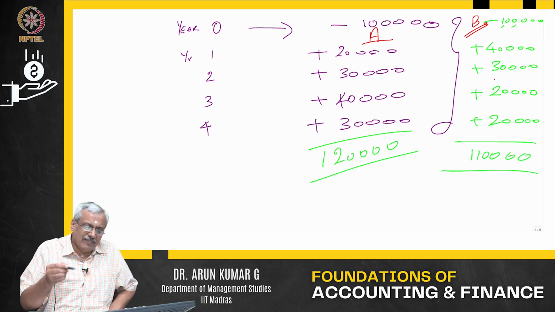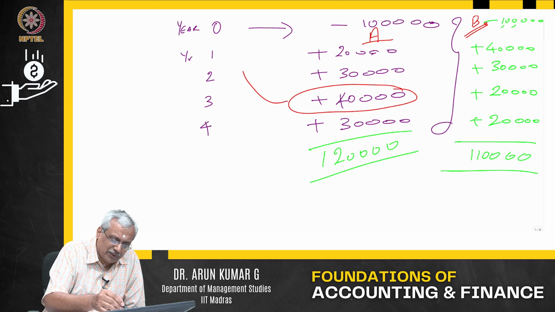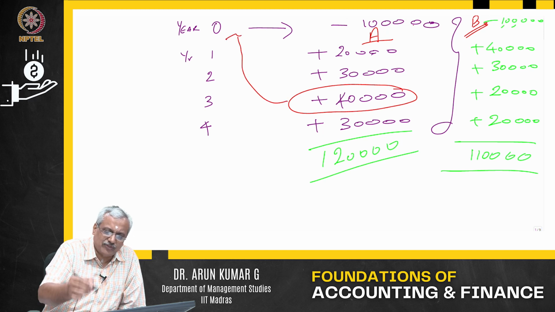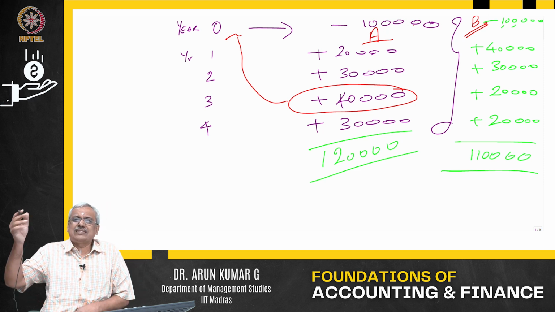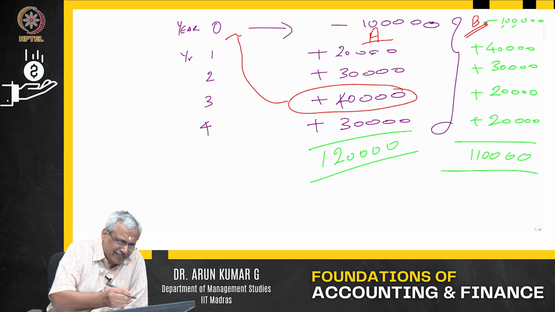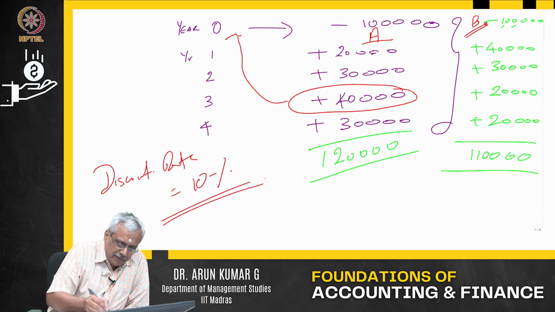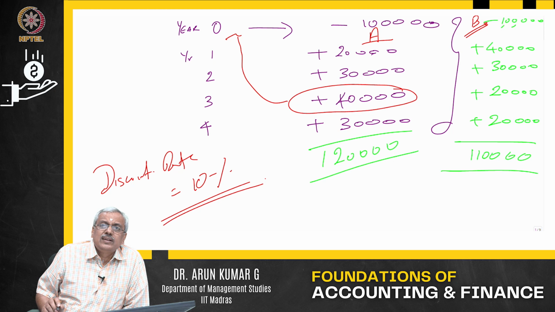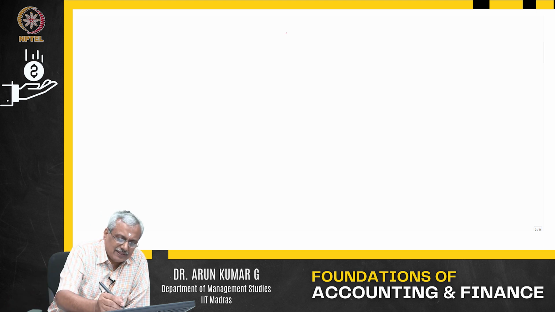So the value of this 40,000 rupees that I am going to get, I am going to convert to the value as of today, because as of today my value is going down. 1 lakh is what I am investing. So what am I going to look at? I am going to look at the present value of the cash flows. Let us say the discounting rate is about 10%. Let me continue this in the next slide.